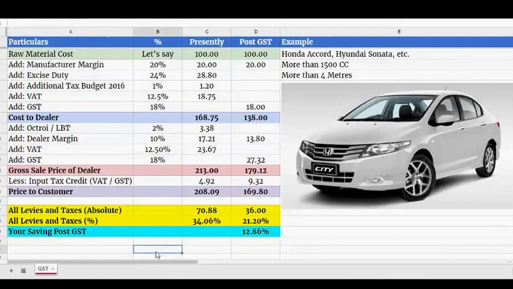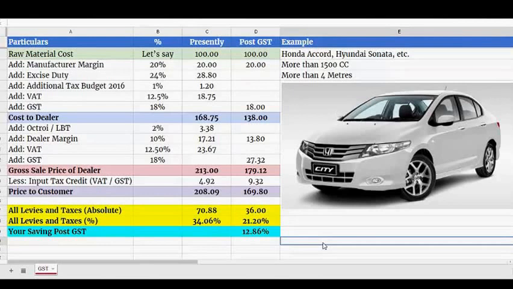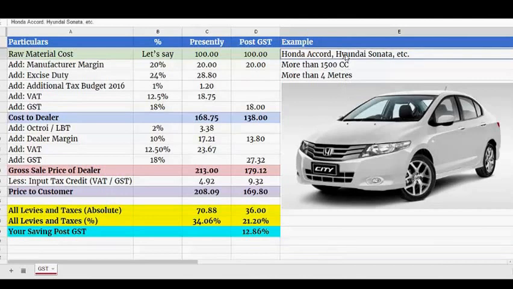See, the impact differs from category to category, sector to sector, and item to item. What we have tried to do is explain the concept of GST by way of an example. This example is for a particular item, and that item is manufacturing of a car. The cars are of this kind, that is Honda Accord, Hyundai Sonata, etc., the cars in the category of more than 1500 cc and more than 4 meters long. So please focus on this